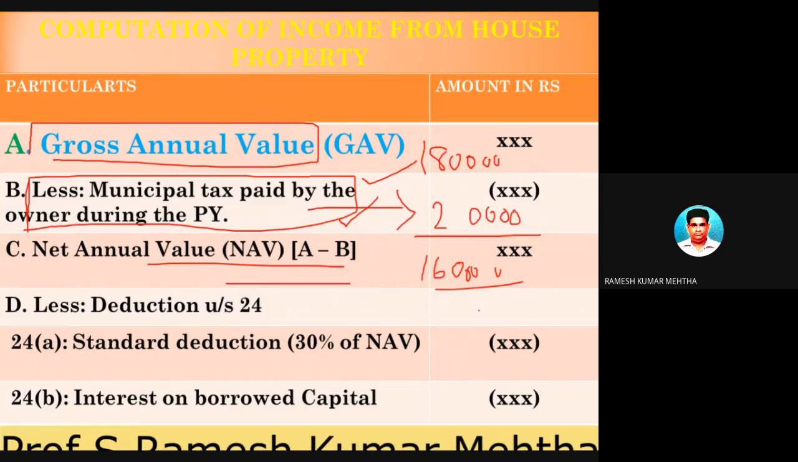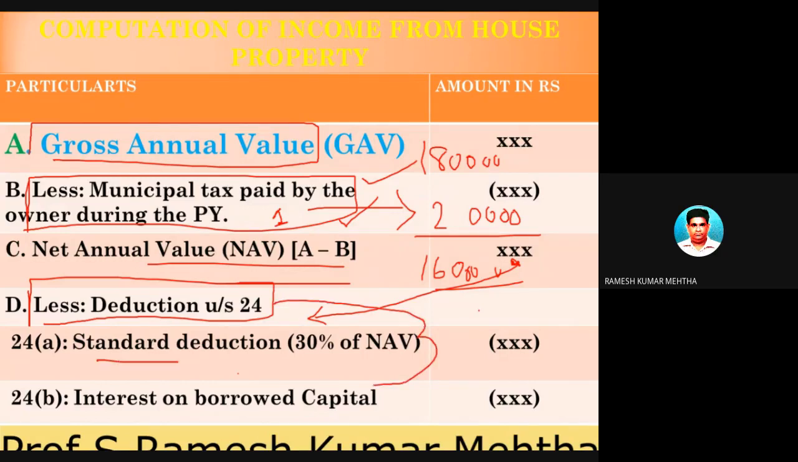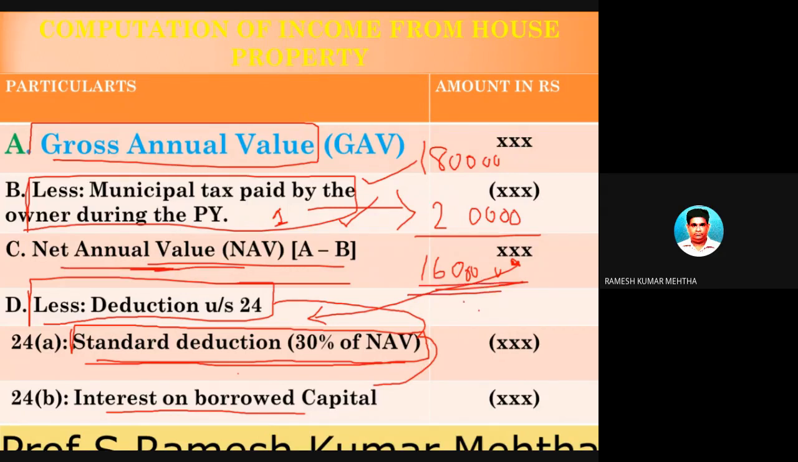Net annual value. Now after you found out this, then you can go for two deductions from the house property, because there are so many expenditures. This is the first expenditure, which is property tax or municipal tax. Number two, you have deductions under section 24 of the Income Tax Act 1961. Now this section 24 is divided into two parts. One is standard deduction at a rate of 30% on NAV and the other is interest on borrowed capital. So let's talk about this particular one. Standard deduction of 30% on NAV. Just now we have found out the NAV, which is 1,60,000 rupees.